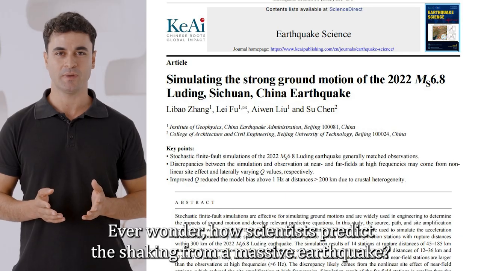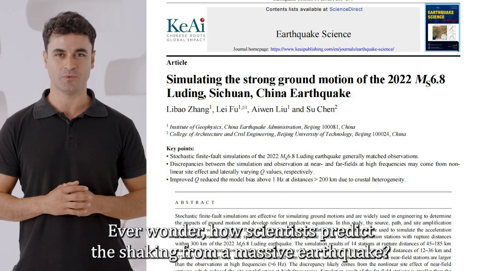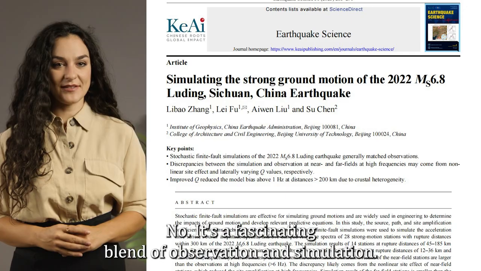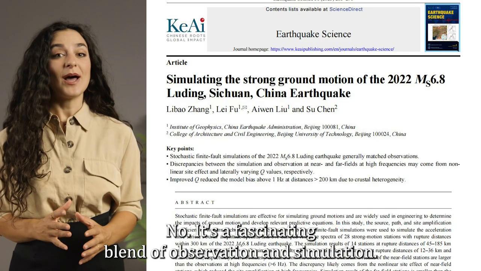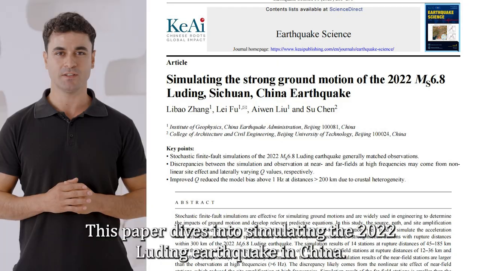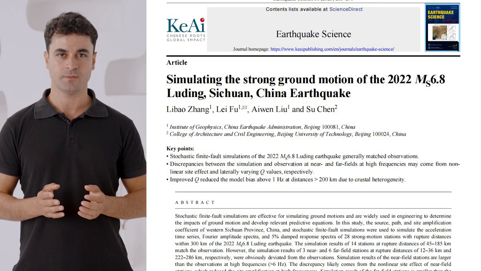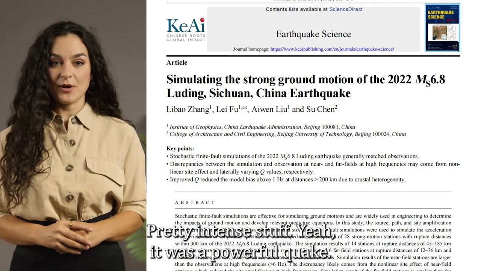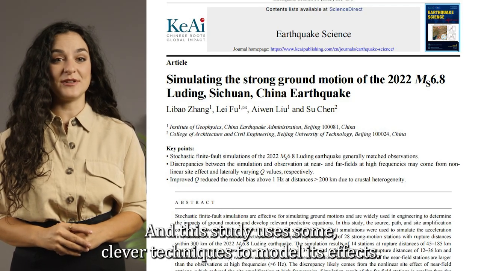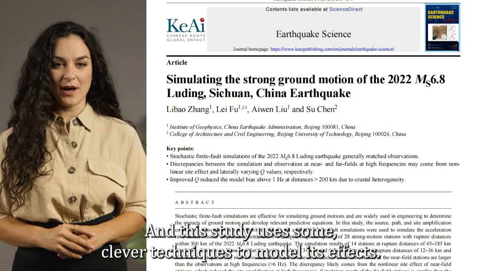Ever wonder how scientists predict the shaking from a massive earthquake? It's not just guesswork. No, it's a fascinating blend of observation and simulation. This paper dives into simulating the 2022 Luding earthquake in China. Pretty intense stuff. Yeah, it was a powerful quake, and this study uses some clever techniques to model its effects.